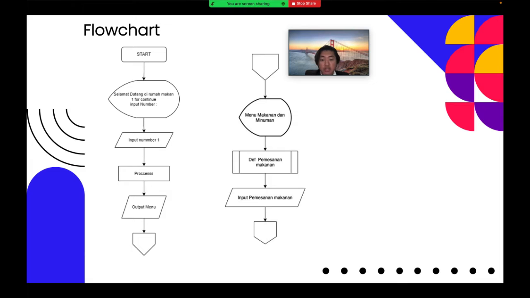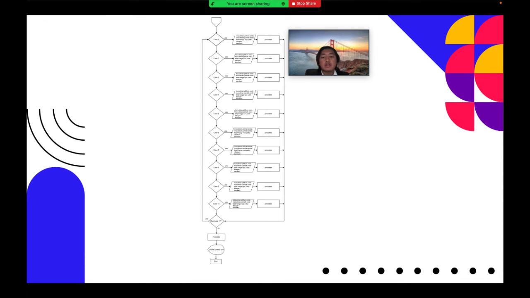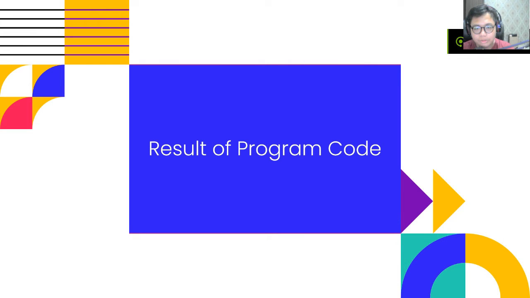Next, in this section, I will show you the flowchart of the previous program code. A flowchart is a diagram that shows step-by-step progression through a procedure or system, especially using connecting lines and a set of conventional symbols. And the next thing is that there are 10 rhombus symbols, which means decisions, and there are 10 case statements using if-else in the previous program to determine the food and drink menu chosen by the user.